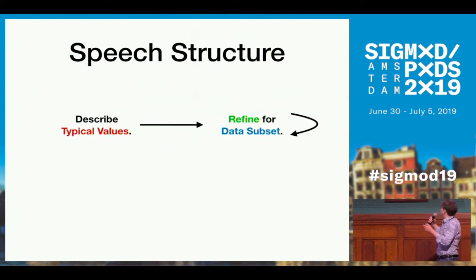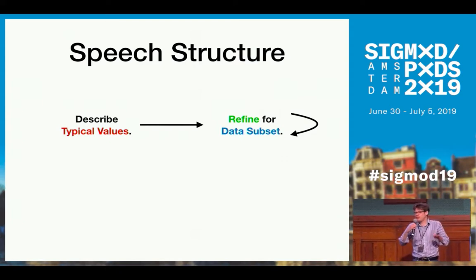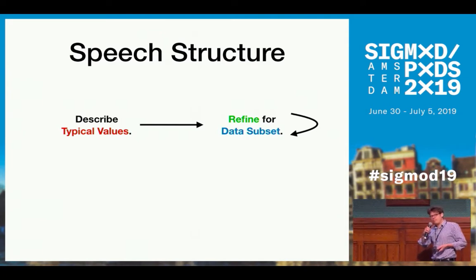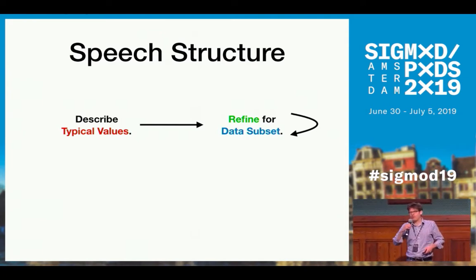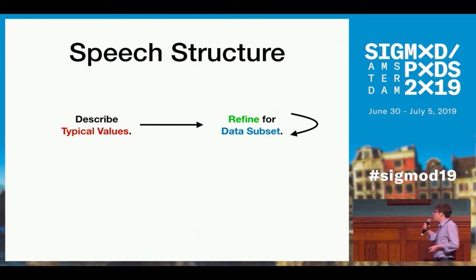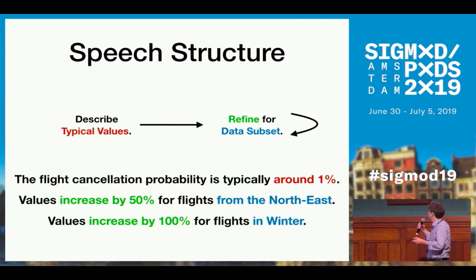For the speech structure, we deliberately use a very simple grammar because that reduces the search space and thereby speeds up optimization. We start our speeches with a statement about the typical values in the query result, and then we follow that up by a series of refinement steps that refer to specific data subsets. For instance, this is pretty much the speech that I gave before. We start with a general statement about typical cancellation probabilities, and then we refine this for seasons and for regions.